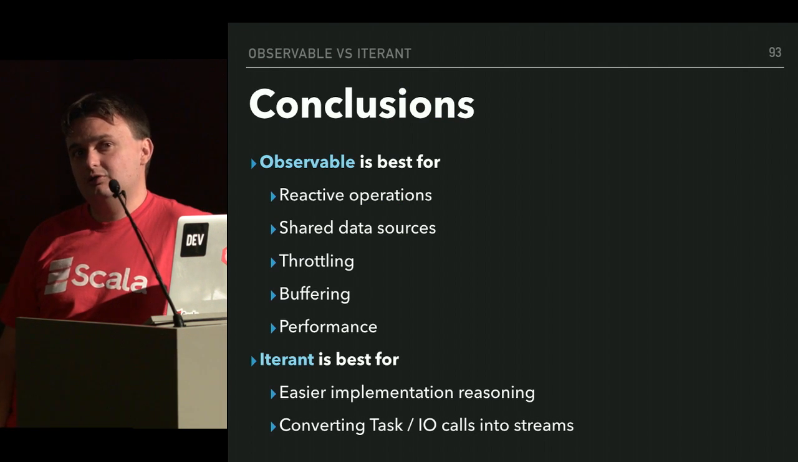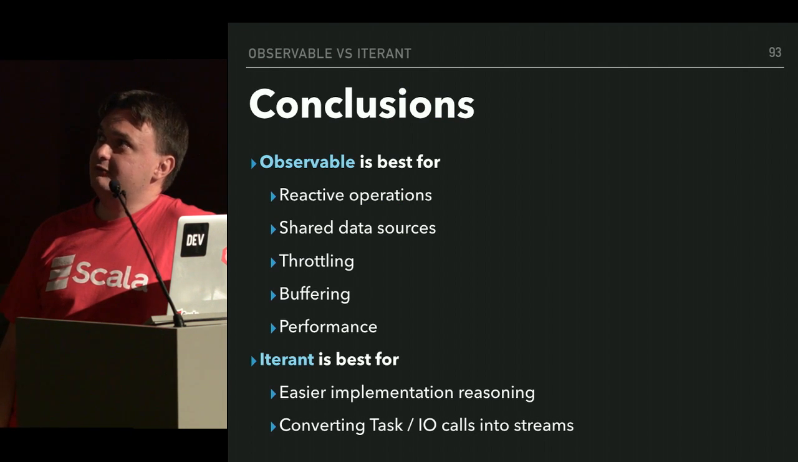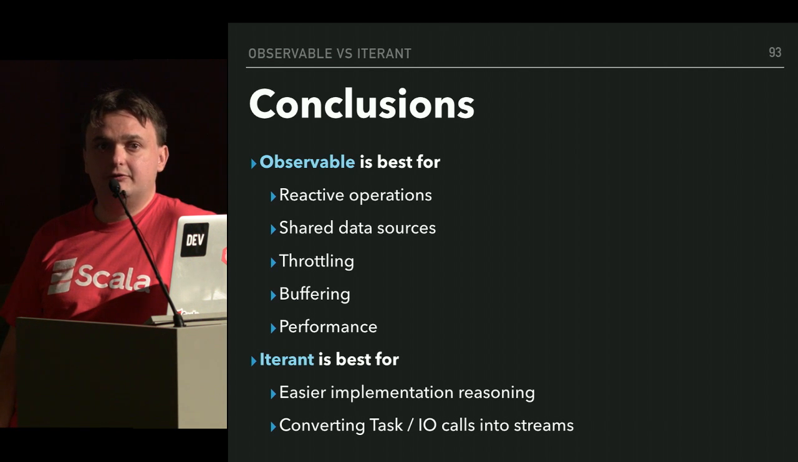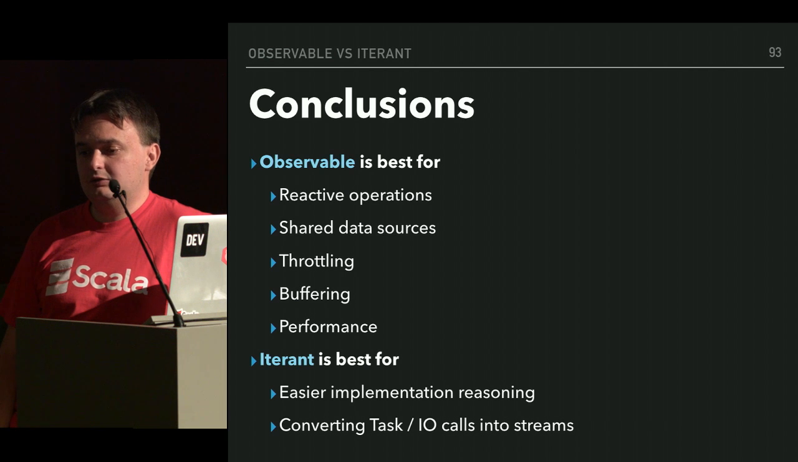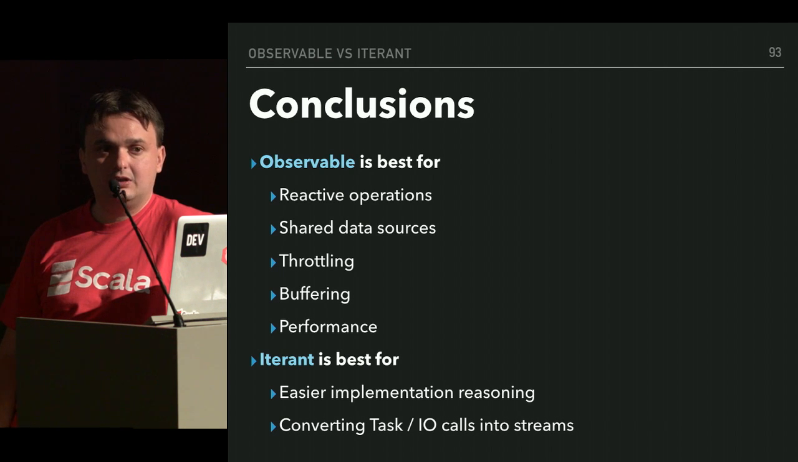So, as conclusions, observable is best for reactive operations, shared data sources, throttling, buffering, and performance. I really mean it. When comparing it with purely functional abstractions, observable is top-notch, and iterant is best for easier implementation reasoning and quickly converting task I/O calls into streams. It was built for that.